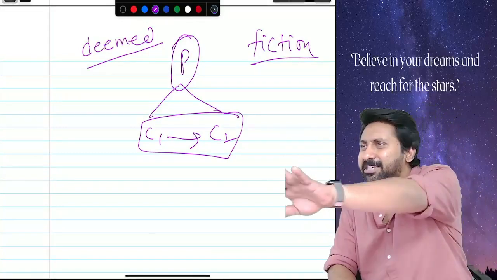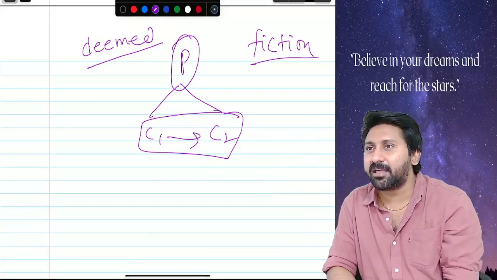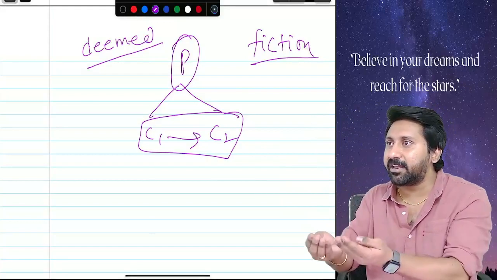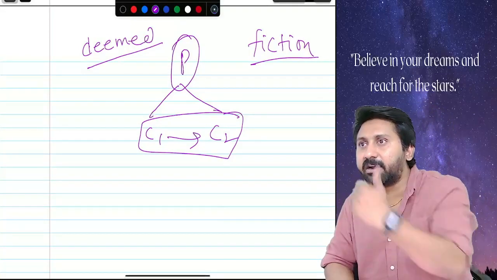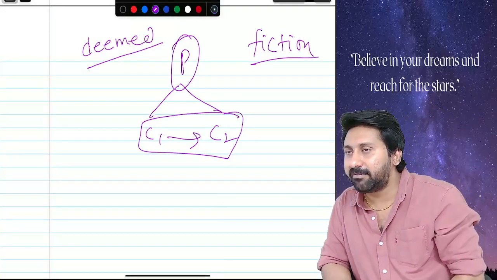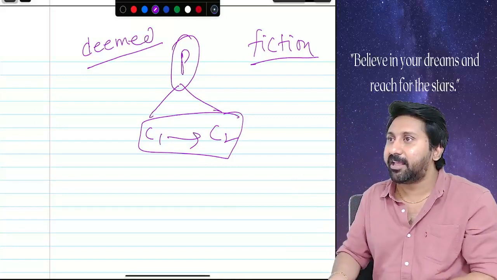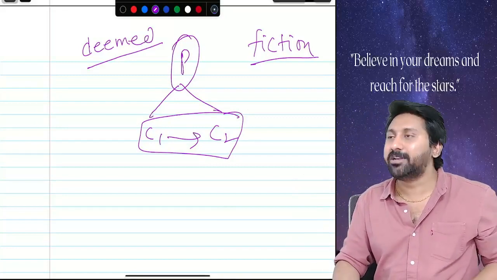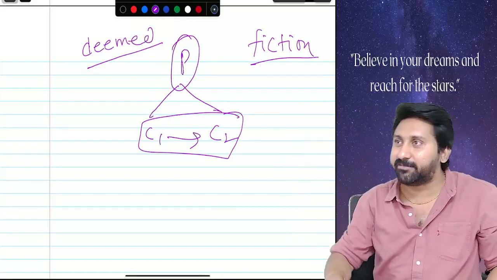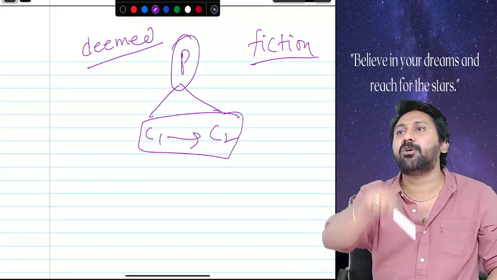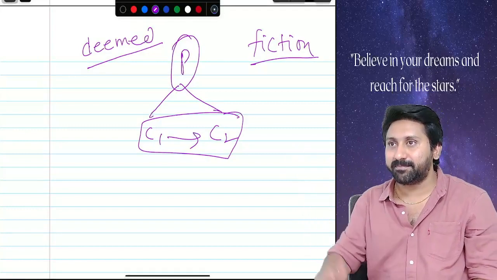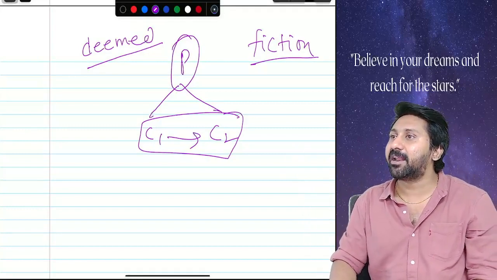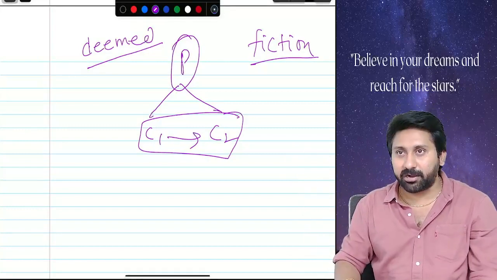Let me ask a question. Loan is a dividend? Is it a deemed dividend under 2(22)(e)? Why is it deemed? Because in reality it is not the thing. In the real world, a loan is not a dividend. But income tax considers a loan as a dividend by creating a fiction. What is the fiction created here? Deemed. Are you understanding or not?